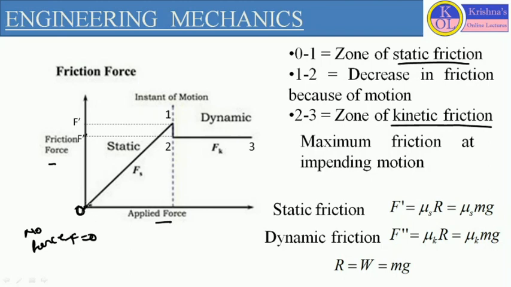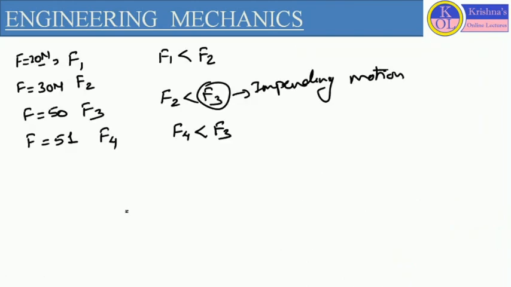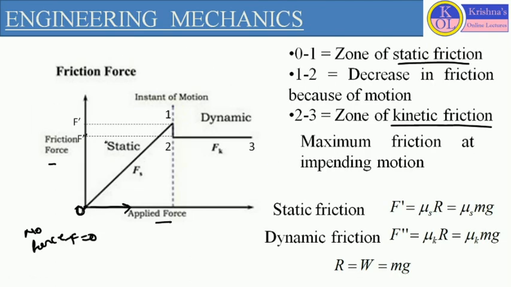Now, if we are continuously increasing the value of applied load, as per the previous concept, the value of friction force will also continuously increase. So the value of friction force also increases with the increase of applied load.